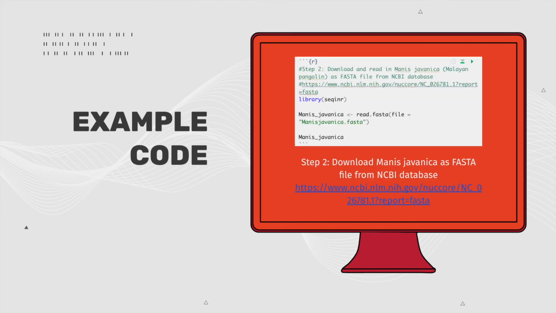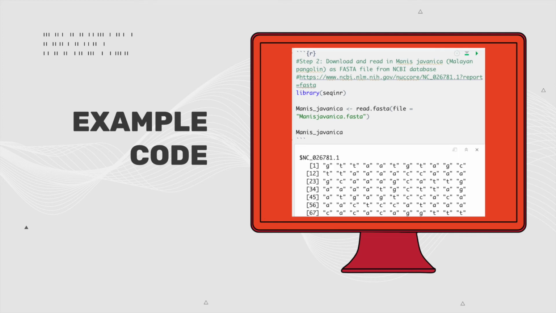Next is downloading the Manis javanica, aka the Malayan pangolin genome, as a FASTA file, also from the NCBI database, and putting it into R. This is done in the same exact way that we read in the previous COVID genome, and here I assigned it to the variable manis javanica.